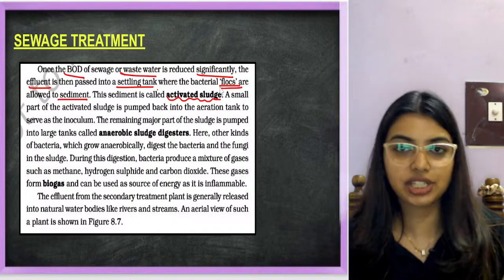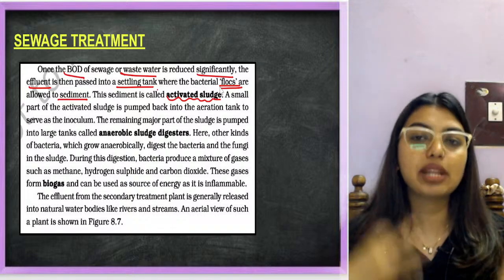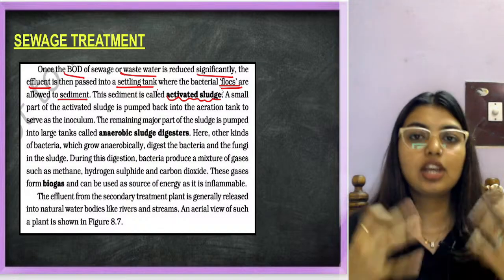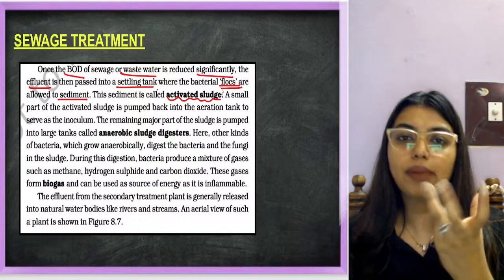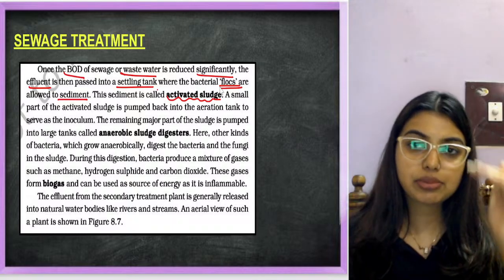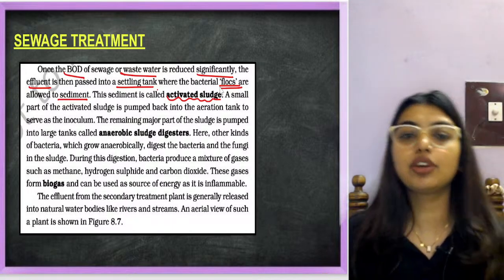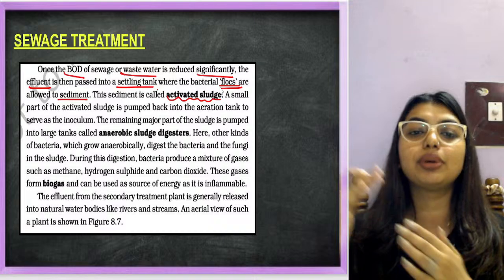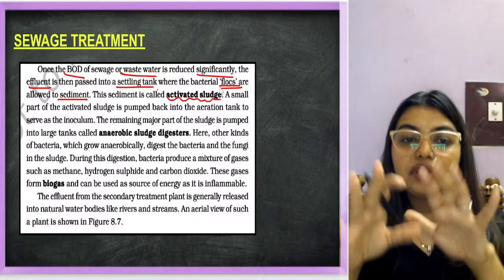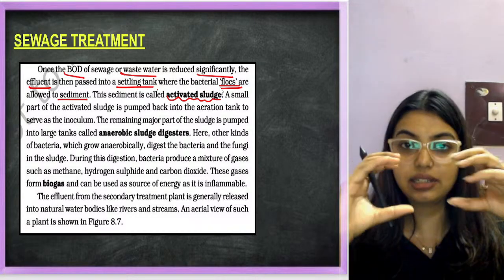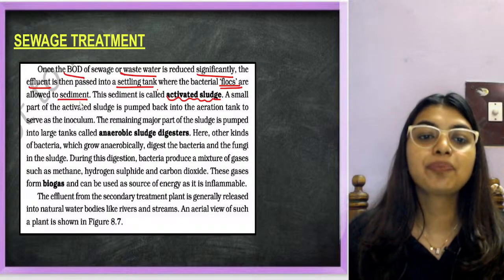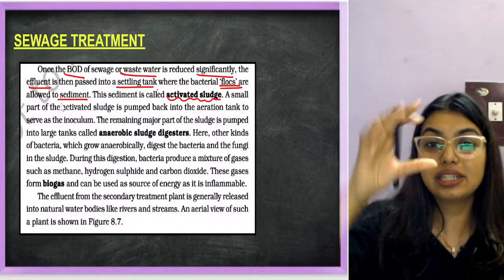First it was the aeration tank. In the aeration tank, we kept agitating it and giving air, so flocks grew. That means aerobic bacteria grew, and these aerobic bacteria kept reducing the BOD. Once the BOD reduced, we go to the next step, where we add this into a settling tank. In that we let these bacteria settle, and the settled material is called activated sludge.